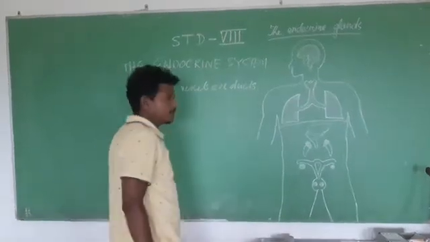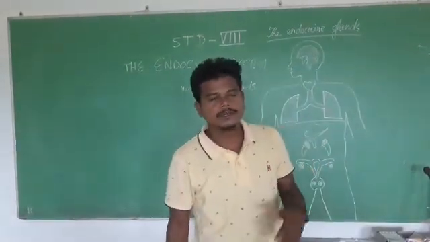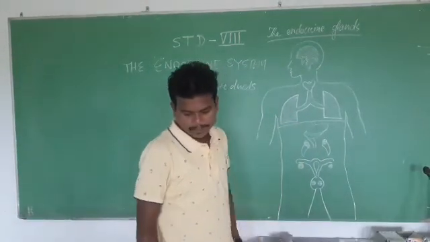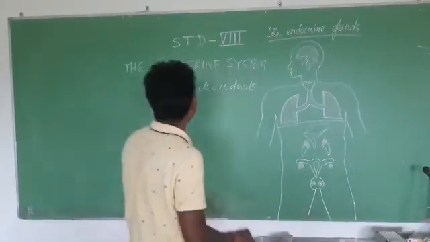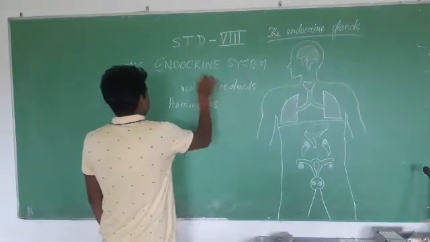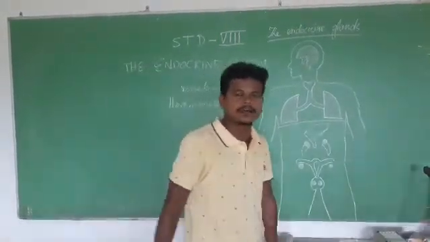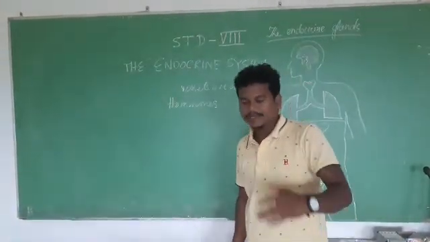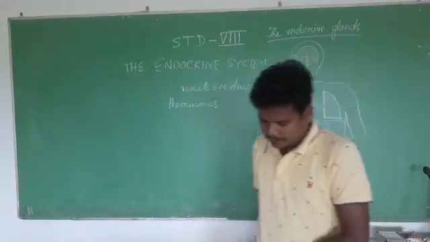The chemicals produced by the endocrine glands are called hormones. Hormones are also called chemical messengers. Why?